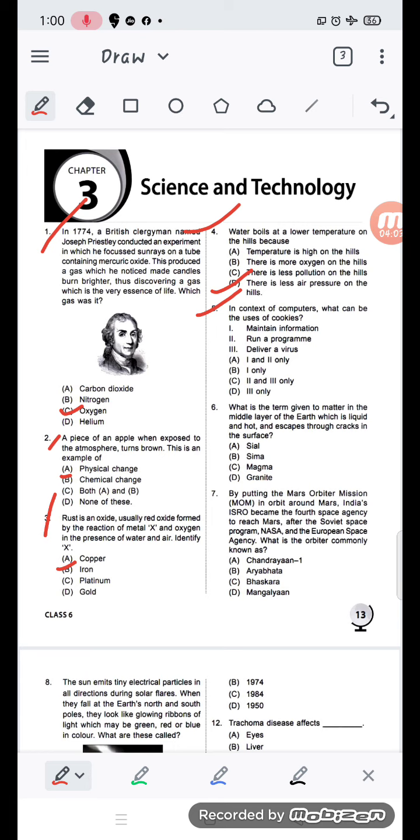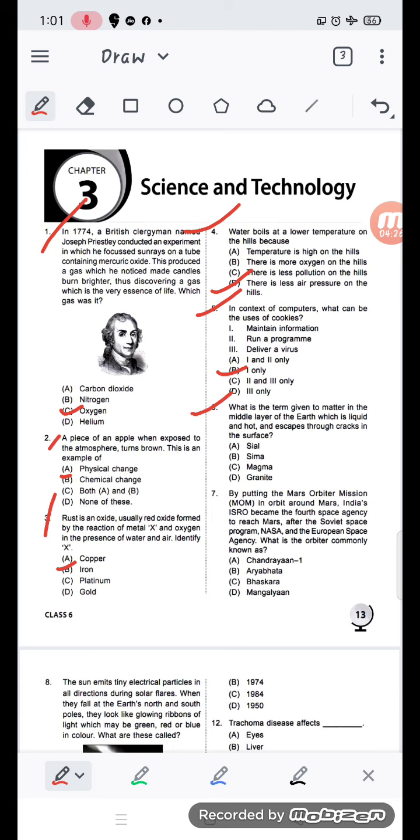It is option B, maintain information. It does not run a program and does not deliver a virus. Only one is right, option B.